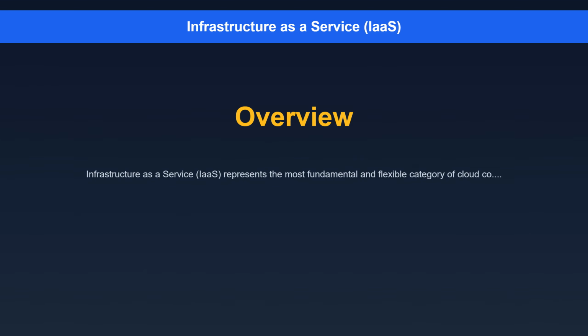Infrastructure as a Service, IaaS, represents the most fundamental and flexible category of cloud computing services. At its core, IaaS provides virtualized computing resources over the Internet, allowing organizations to rent infrastructure components such as virtual machines, VMs, storage, networks, and operating systems from a cloud provider on a pay-as-you-go basis.